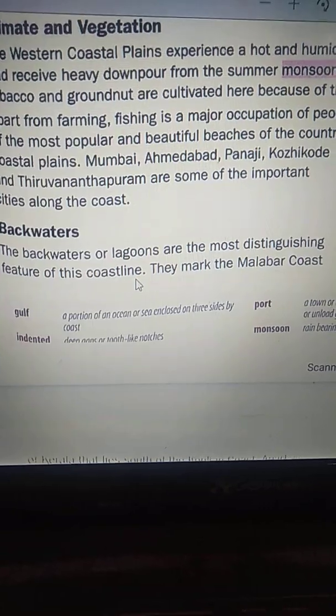Now next, backwaters. The backwaters or lagoons are the most distinguishing feature of this coastline. This is the backwaters of Kerala.